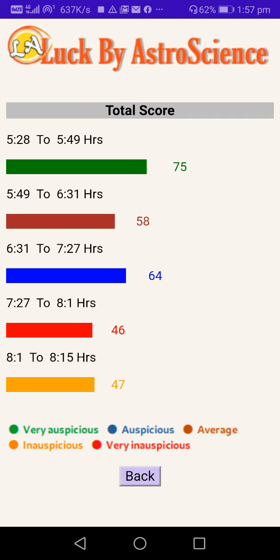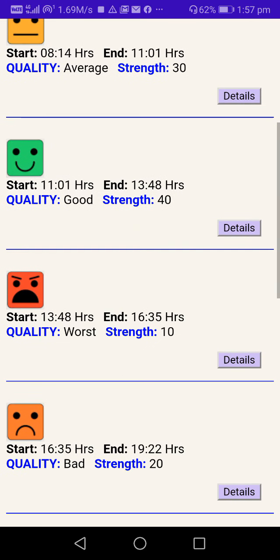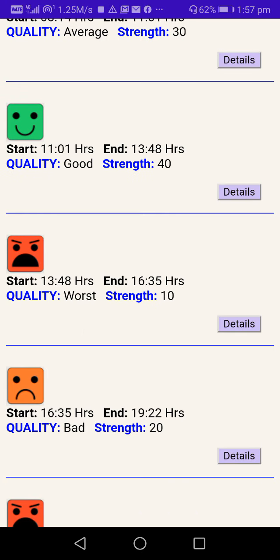So this is very straightforward, okay. So this is all showing within that time period, I mean, within the first time period. Now let's say today sometime around afternoon you have to do an important activity. So what will you do? You'll choose a time around afternoon. So you'll obviously like to reject this unless you have to do this worst period, that is 13:48 to 16:35.